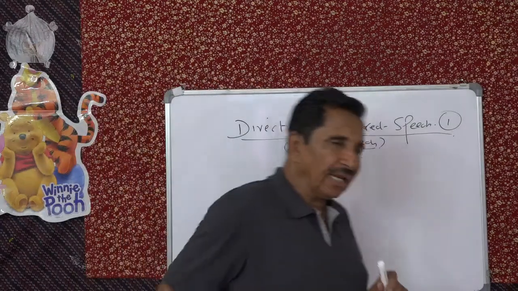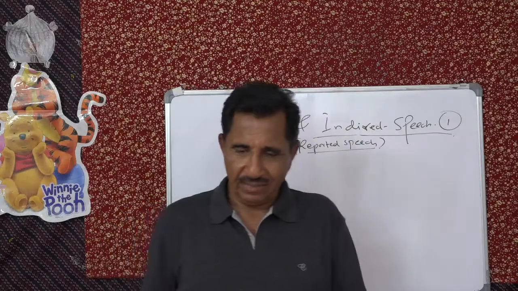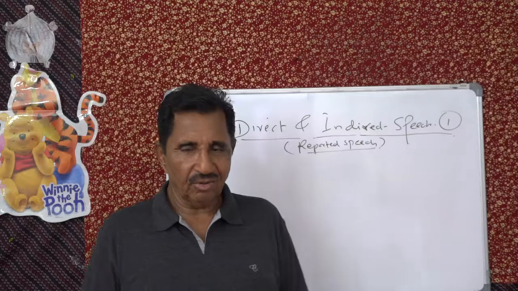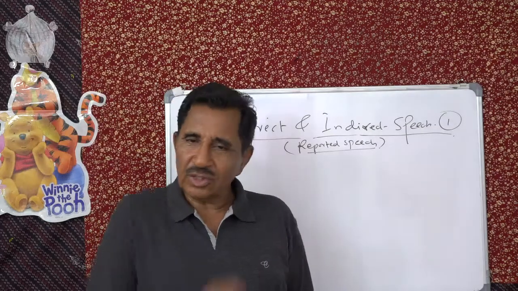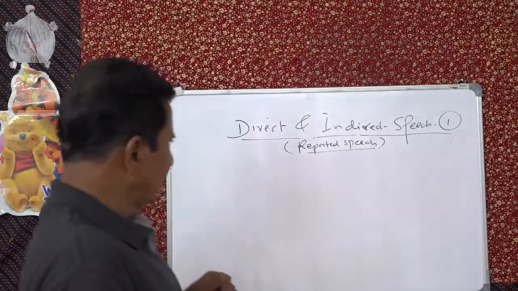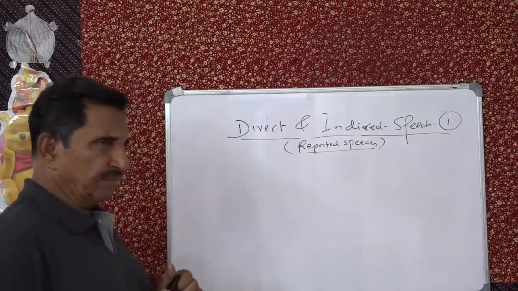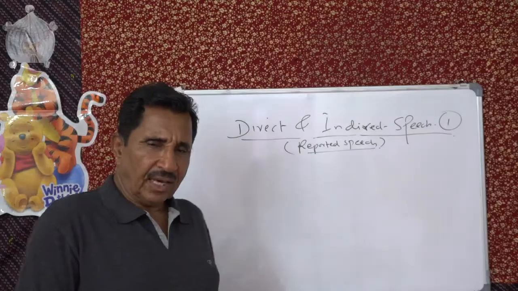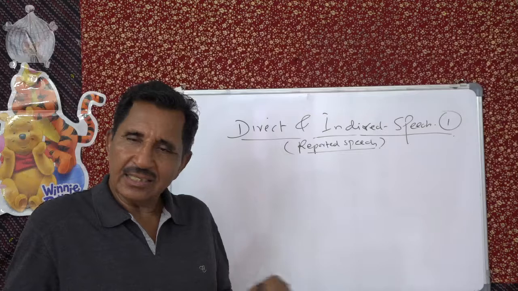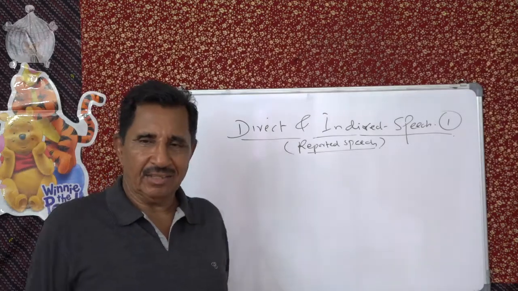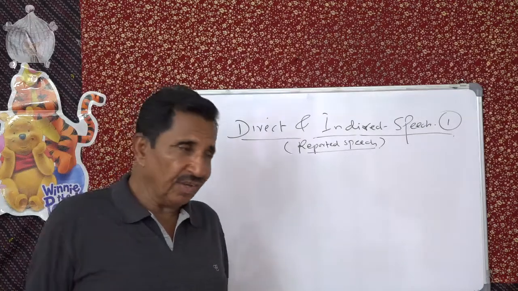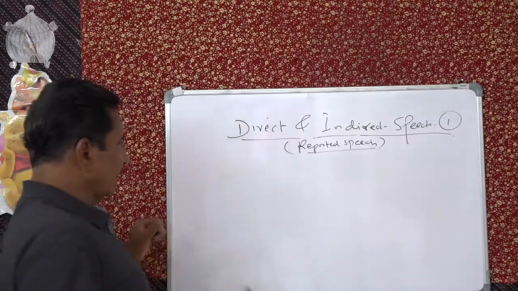What is told directly to you, that is direct. What is told about you by somebody, that is indirect, or reported. News reports, yeah. So what are some of the changes that you have to make when you change direct into indirect? And I tell you, these changes are just common sense changes. Nothing is strange to learn rules like this.